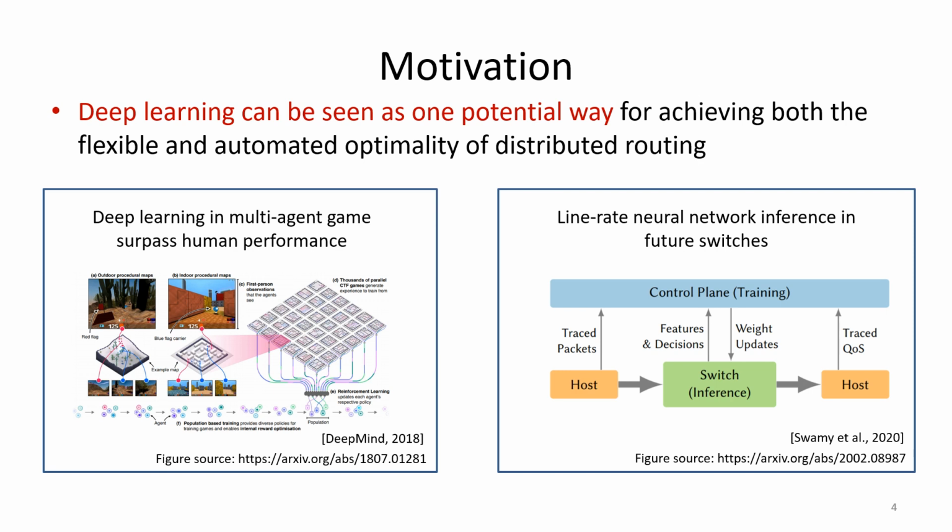Consider today's high-speed routers and switches. Using deep learning in routing seems quite difficult if the neural network inference is slow. The promising thing is that recent research also shows the feasibility of implementing line-rate neural network inference in the data plane of network routers or switches.